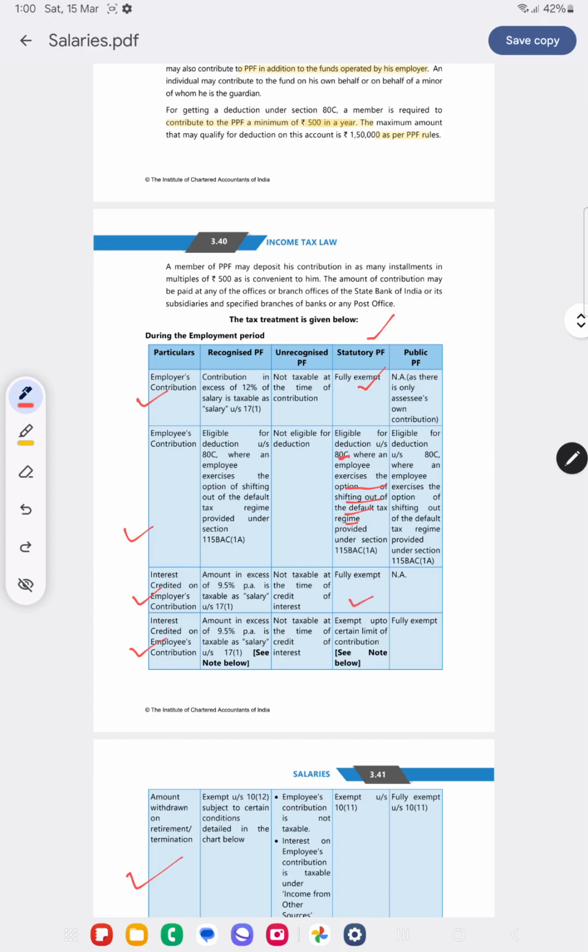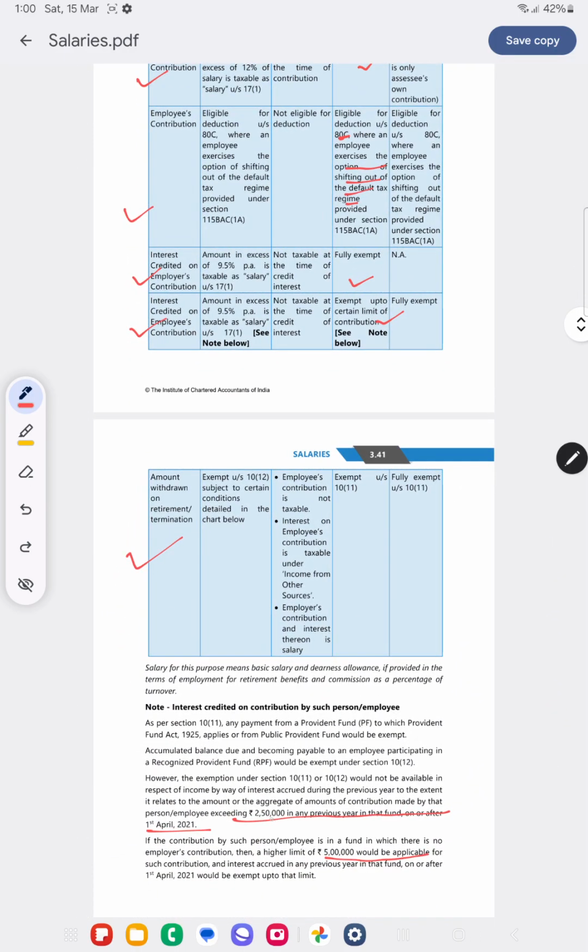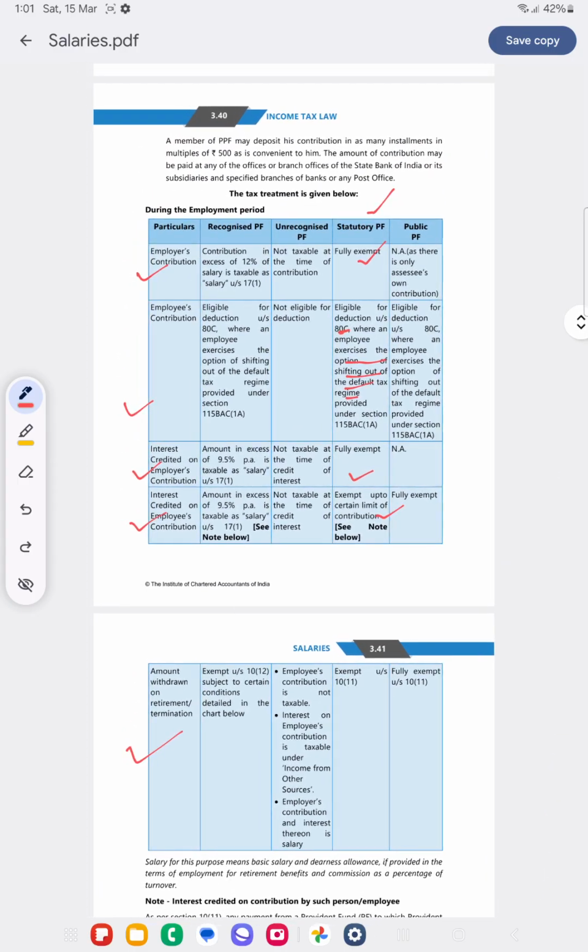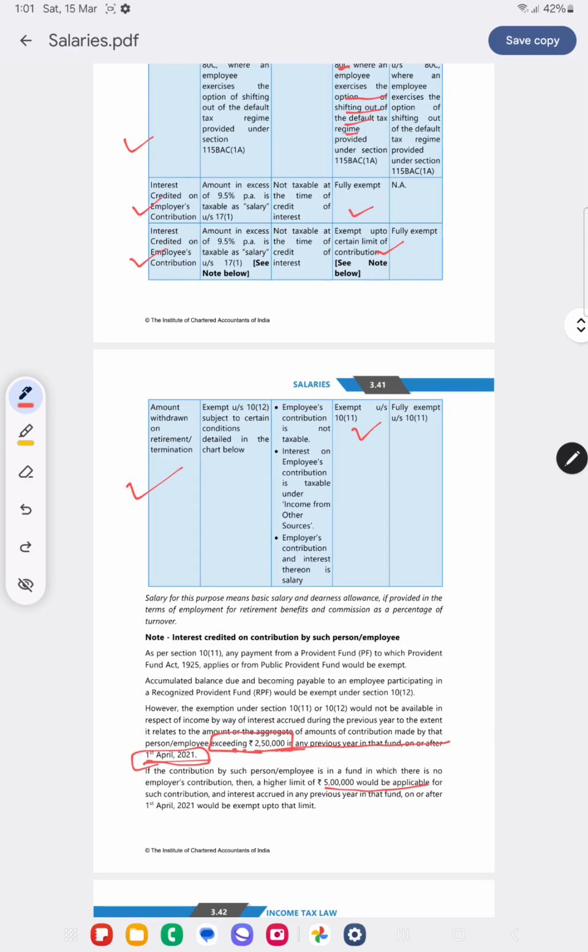Fully exempt. Interest on employee's contribution is also exempt, provided the contribution is up to 2,50,000 in the previous year. If the contribution is not exceeding 2,50,000 in any previous year in that fund on or after 1st April 2021, it is exempt. If the contribution is exceeding 2,50,000 in a previous year after 1st April 2021, then interest on such contribution will be taxable. What will be the amount withdrawn on retirement? It will be exempt under section 10(11).